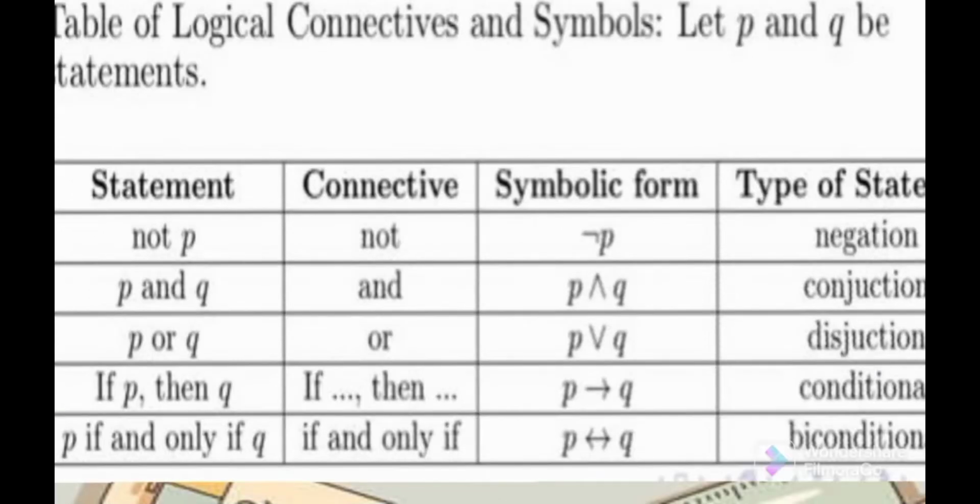P if and only if Q. The connective is "if and only if." You put the first idea, which is P, then in the center between the two ideas, add "if and only if," then the second idea, which is Q. The symbolic form is a pointed arrow to the left and right. This is called biconditional. For further, let's start explaining.